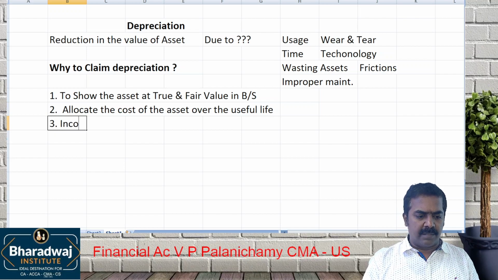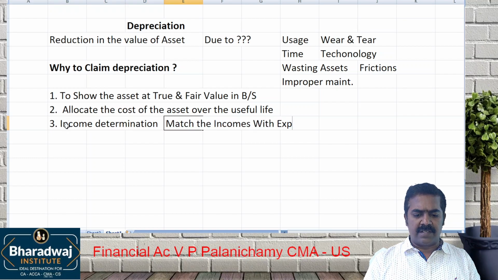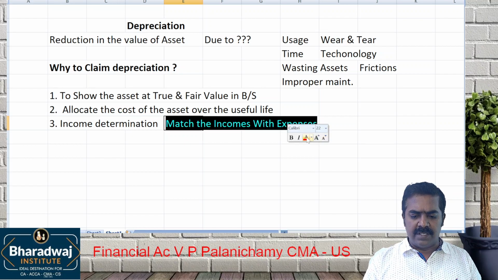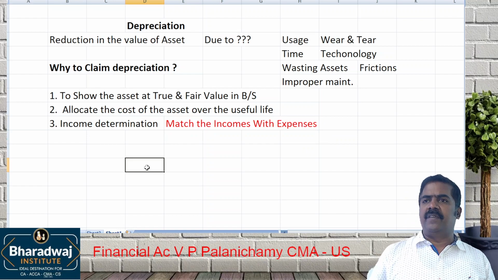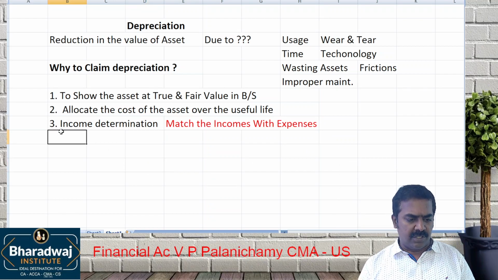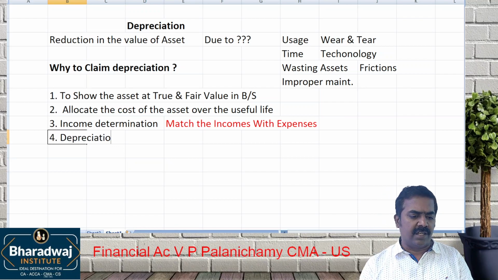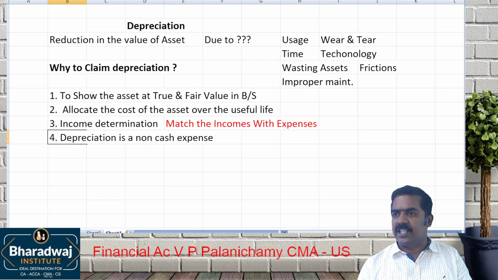Then, for income determination. Simple: match the incomes with expenses. For this purpose, we claim depreciation. And one more reason: depreciation is a non-cash expense. Do you pay cash for depreciation?